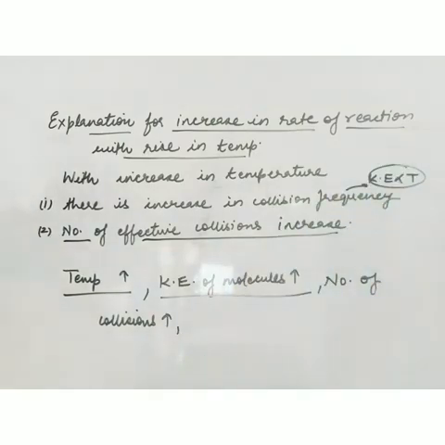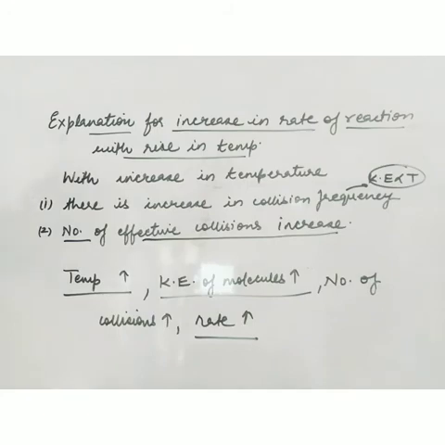Suppose only a few molecules were having threshold energy. Now with rise in temperature, many such molecules will have energy equal to or more than threshold energy. So the effective collisions will increase and the rate of reaction increases. This is how temperature increases the rate of reaction.